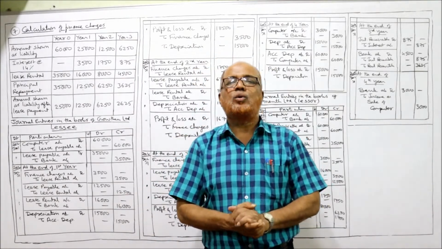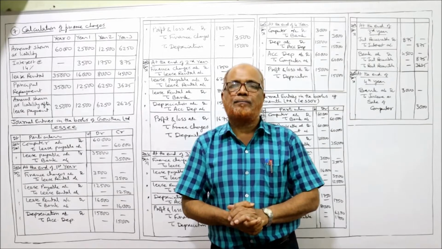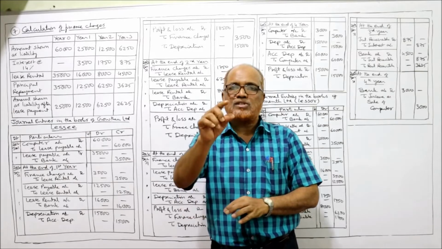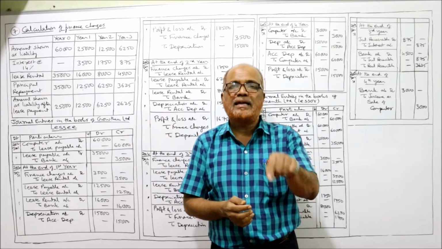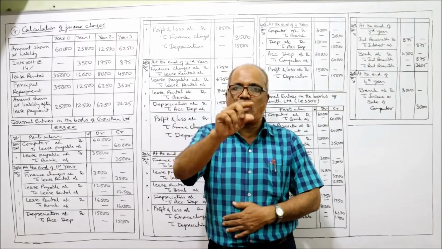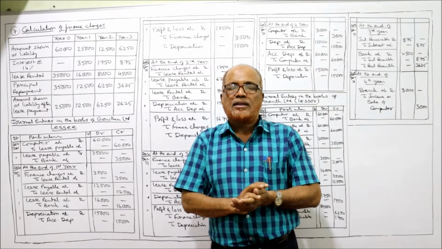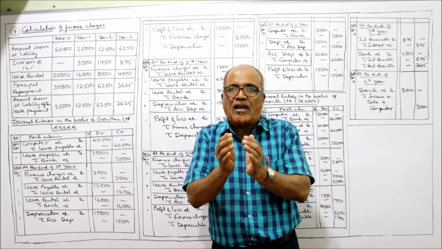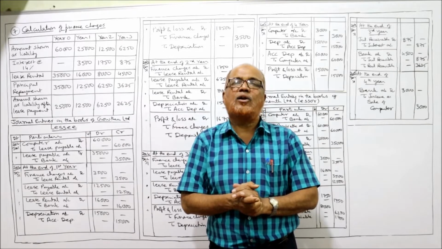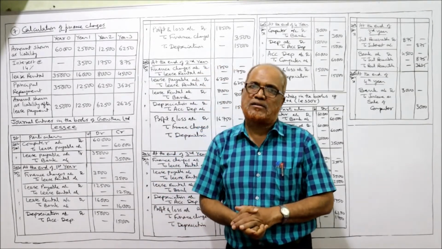First of all, it is asking you to identify the nature of the lease. By seeing the contents of the problem, we decide it is a financial lease. So in examination, if this type of problem is asked, first of all, you should write the reason why it is a financial lease. So I'll explain to you. It is a financial lease because of the following conditions. The first, the lessor has given the right to the lessee to purchase the asset at the end of the lease term by paying just 5% of the original cost of the asset.